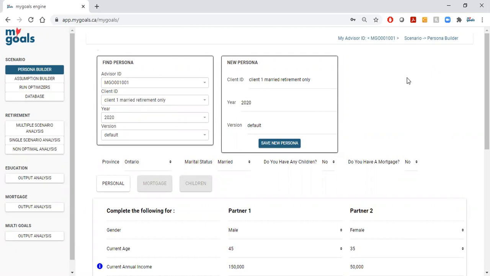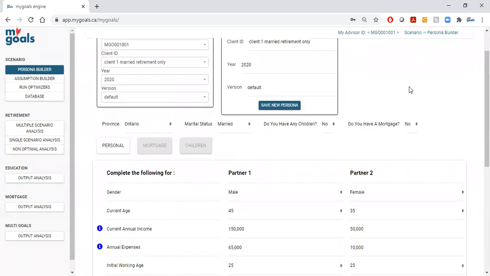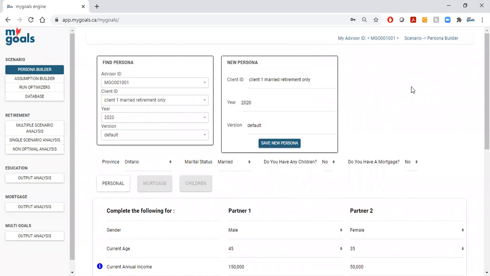In this video, we're going to talk about spousal income splitting, and we're going to do a few things differently than we've done in the videos until now. Spousal income splitting in Canada is extremely complex, and before you become a true power user, we want to make this video just a bit easier.